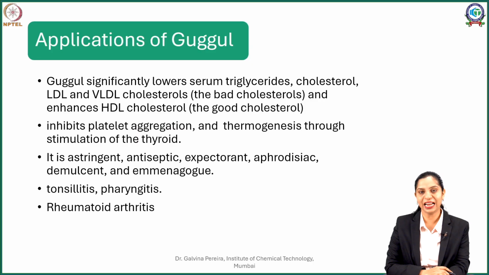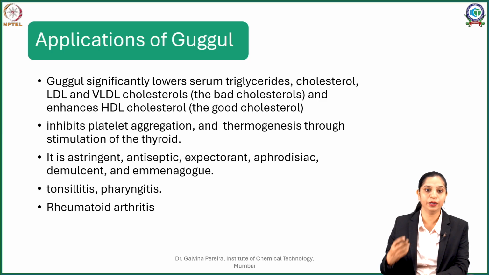So it is seen that consumption of Gugul significantly lowers serum triglycerides. This includes cholesterol, LDLs and VLDL cholesterols, which are often referred to as the bad cholesterols, and it also simultaneously enhances high density lipoproteins or HDLs, which are also referred to as the good cholesterol.